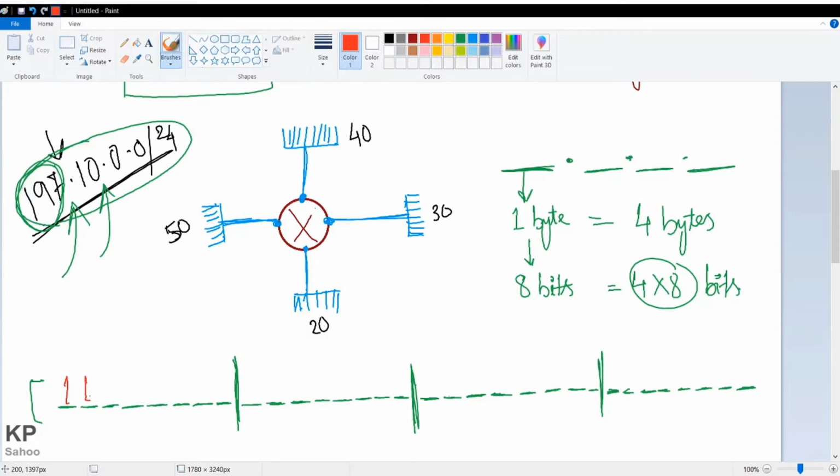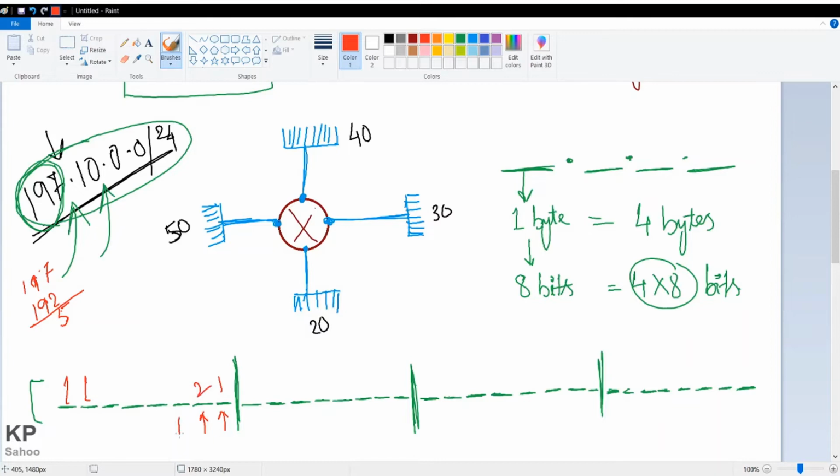I require 197, so 5 more is required. If I put 1 here, 2 to the power 0, that is 1. If I put one more 1 here, it will be 2 to the power 1, that is 2.